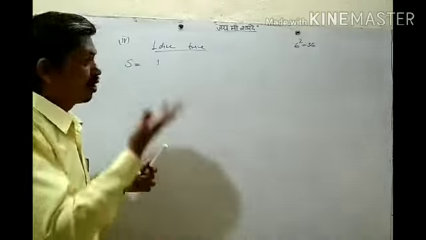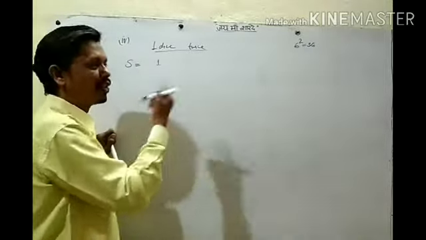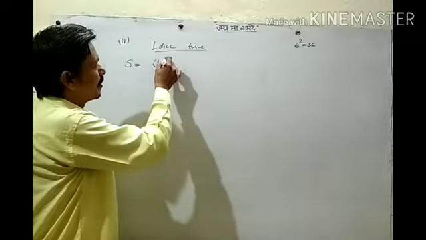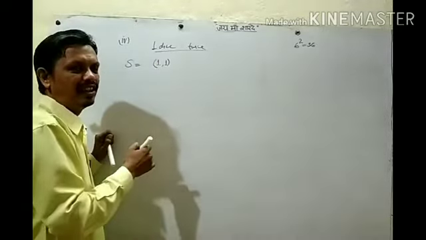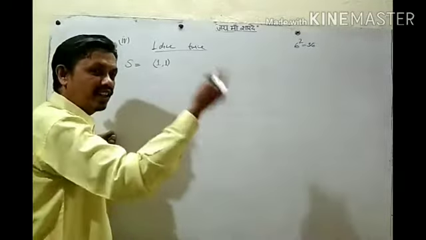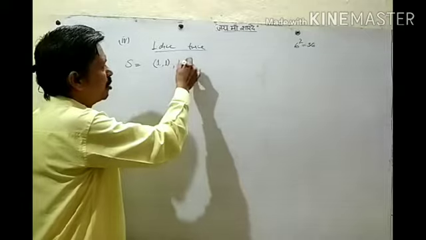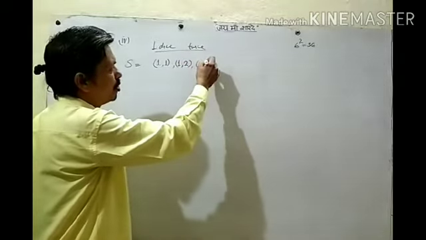Okay? Now what are the outcomes? So the first die can show 1, or the first time we can get 1. Then what will be the second time? The second time can be 1 again. First die shows 1. Then on the second die we can get 1, or can we get 2 also, or can we get 3 also?